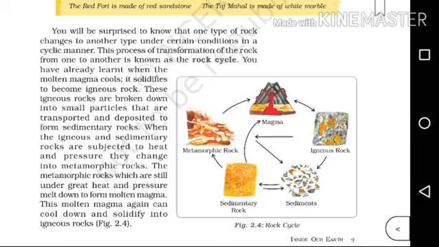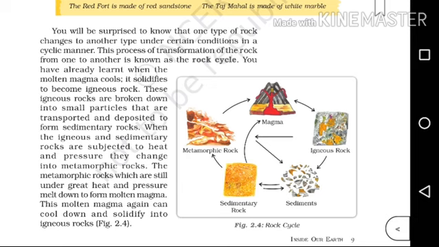Here the molten magma will first solidify into igneous rocks. And these igneous rocks will be broken down to smaller particles which are known as sediments. And these sediments will deposit to form sedimentary rock.